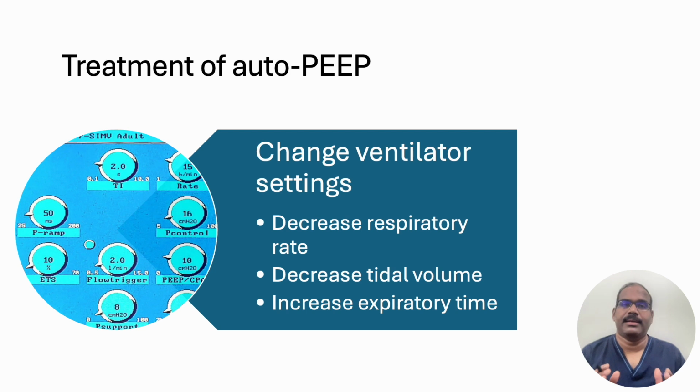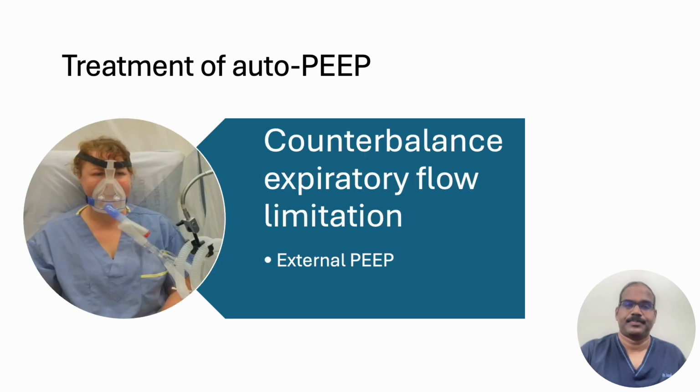Keep in mind that the set expiratory time should be at least 3 times the time constant to allow adequate emptying of the lung units. Again, counterbalance the expiratory flow limitation by the application of external PEEP or CPAP devices.